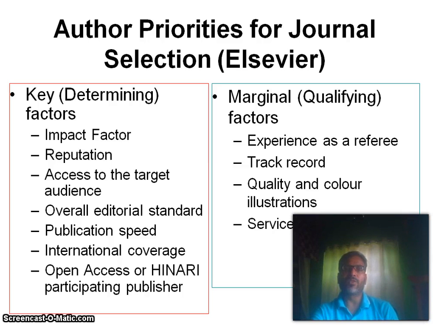Author priorities for journal selection. Determining factors: impact factor, reputation, access to the target audience, overall editorial standard, publication speed, international coverage, open access. Marginal factors: experience as a referee, track record, quality and location of institutions, service elements.